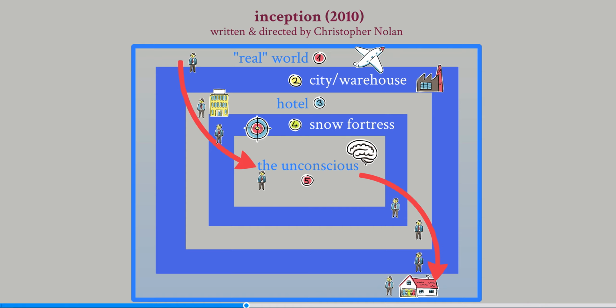Now, as I said, framing stories have been used quite a bit in storytelling. Shakespeare used them in some of his plays. Midsummer Night's Dream is a good example of this. It's a play within a play. Aladdin makes use of this as well.